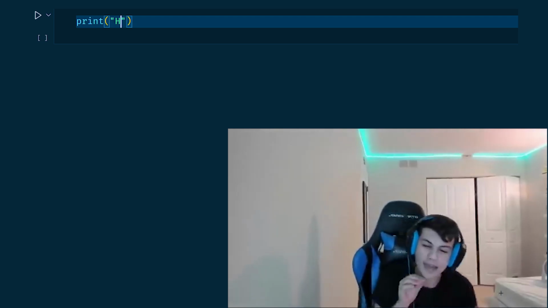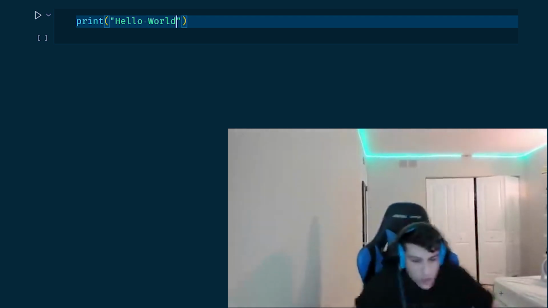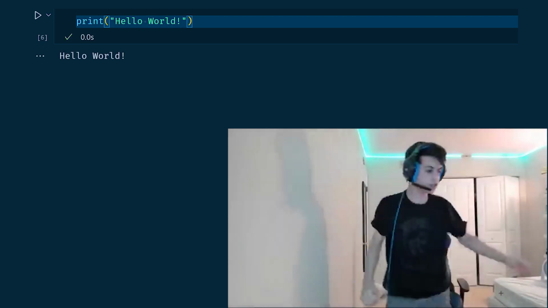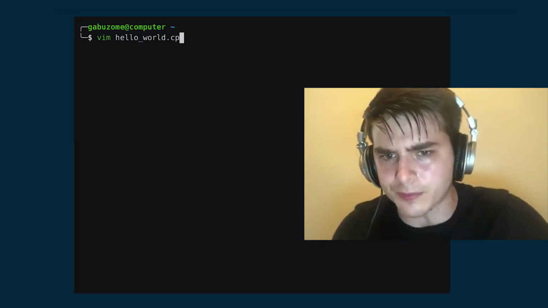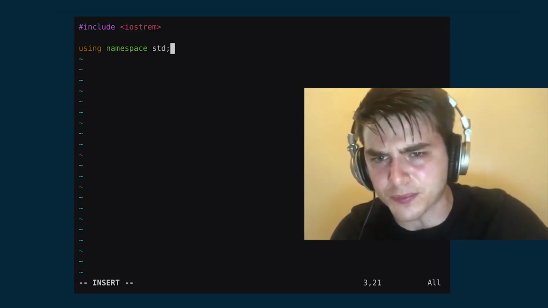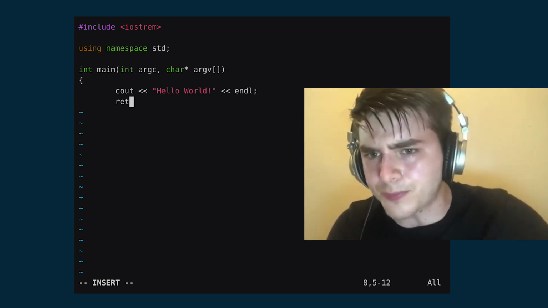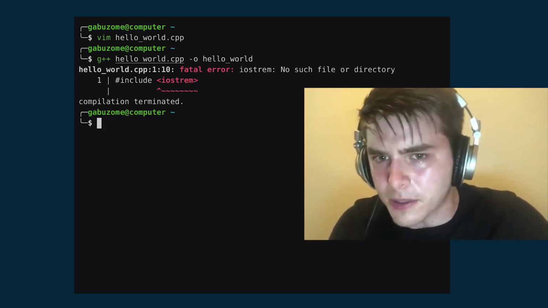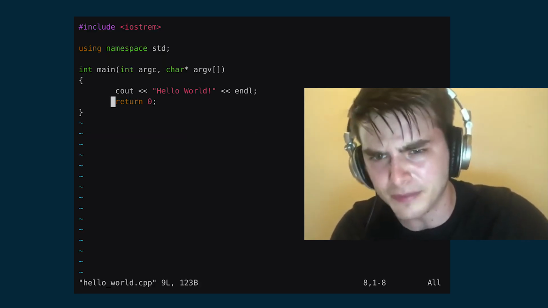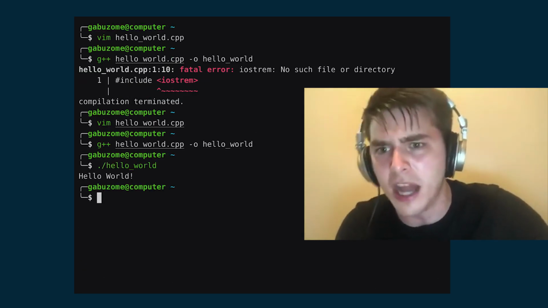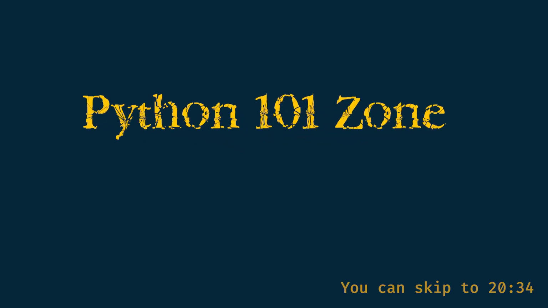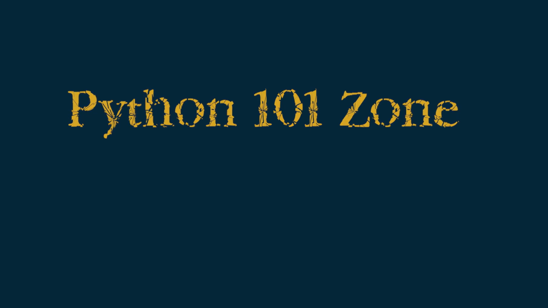For instance, look how easy it is to write a program displaying hello world on the screen compared to writing the same program in another language called C++. Now, don't get me wrong, I'm a huge fan of C++, but for this kind of task, we'll stick with Python. If you're already familiar with very basic Python and basic object-oriented programming, you can skip to the next chapter at 20:34. If you are still here, welcome to the Python 101 zone.